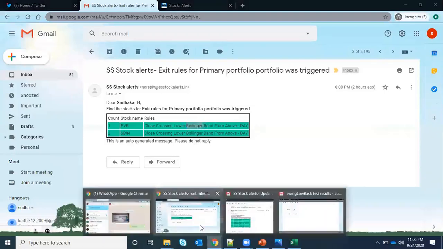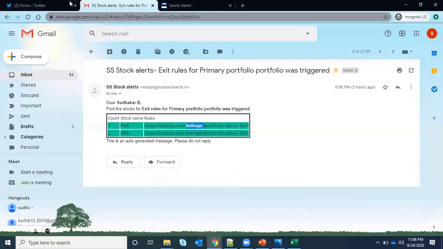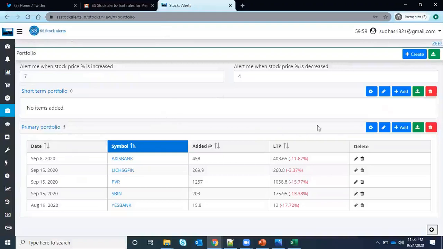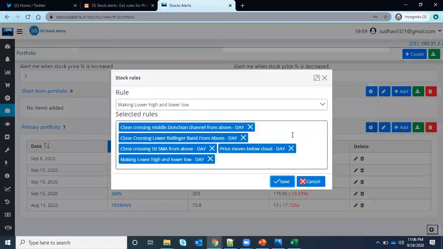So this portfolio rules is only one thing.